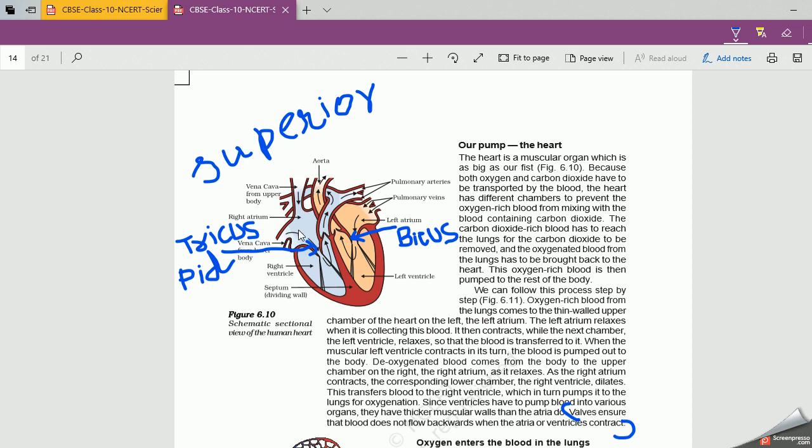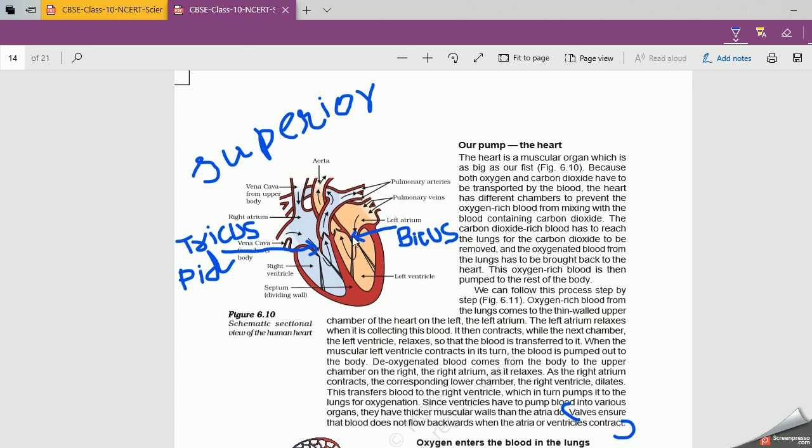When the atrium receives blood, it is relaxed, but when it has to give the blood to the ventricles, it contracts and the ventricle relaxes. The tricuspid and bicuspid valves open automatically, and impure blood from the right atrium comes to the right ventricle, and from the left atrium to the left ventricle.